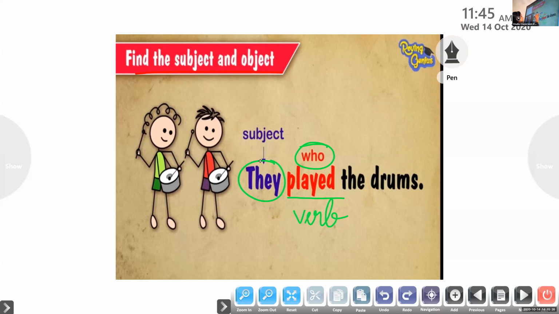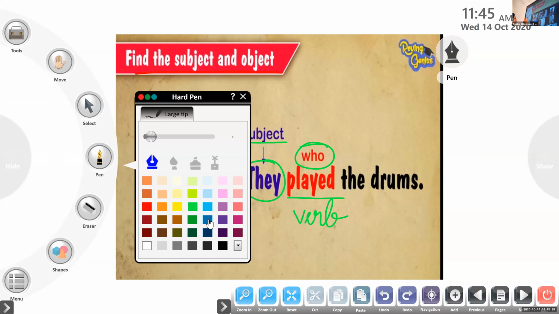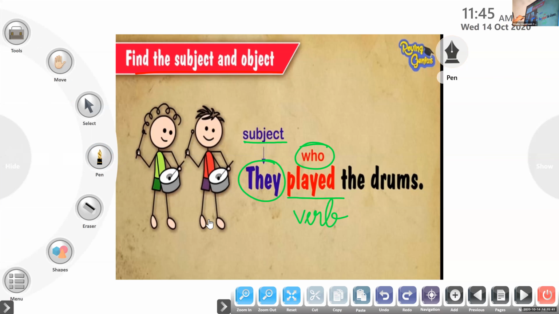So they is the subject of the sentence. Is that clear to everyone? In order to find out the object of the sentence, Eshika, come on, tell me, what question do we need to ask? Here, played is a verb. So when we ask the question who, we got the answer. Who played? They played. So they is the subject of the sentence.